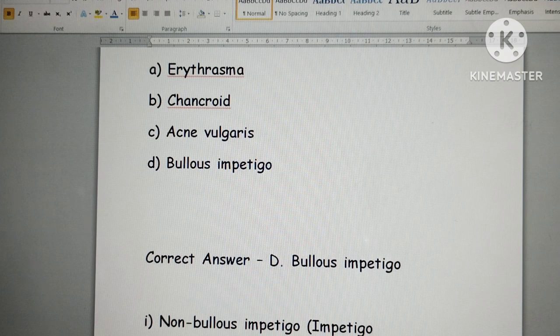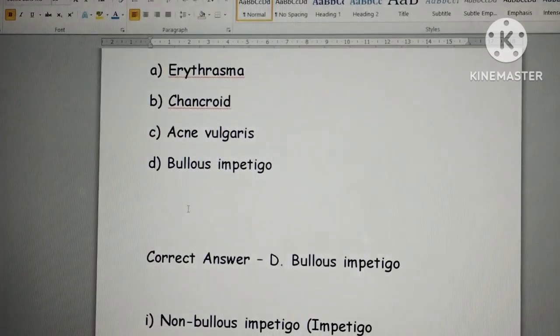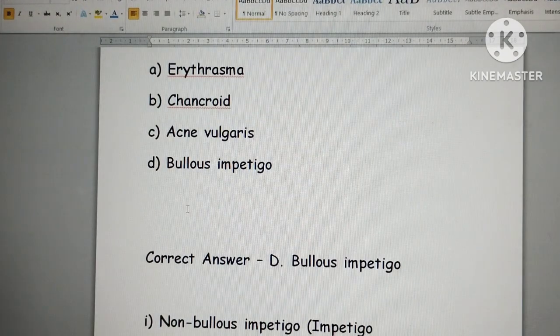Okay, is it clear? Coming to erythrasma, it is caused by Corynebacterium minutissimum. Another important point is that under Wood's lamp fluorescence, it causes a coral red color. You won't remember that point also, but it is a clue for Corynebacterium minutissimum. Okay.